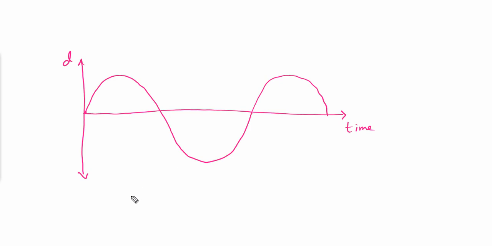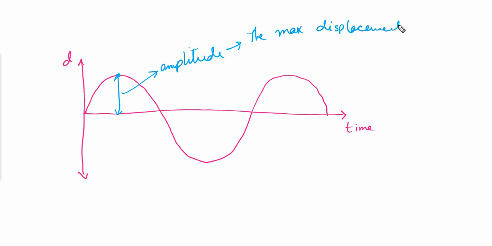The maximum distance from the mean position to the extreme position is called the amplitude. If we have to write it, we'll say that the maximum displacement from the mean position is the amplitude.